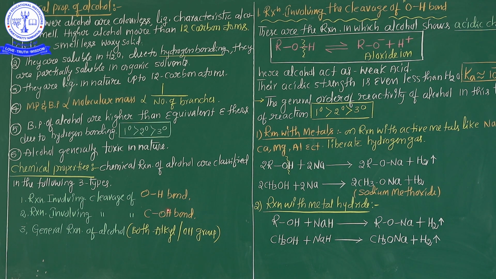In the first category, the cleavage is only between oxygen and hydrogen. In the second category, the cleavage is only between carbon, which is the alkyl group, and the OH group. Is it clear? Individually, oxygen-to-hydrogen cleavage has some chemical properties, and carbon-to-OH cleavage has some other chemical properties.